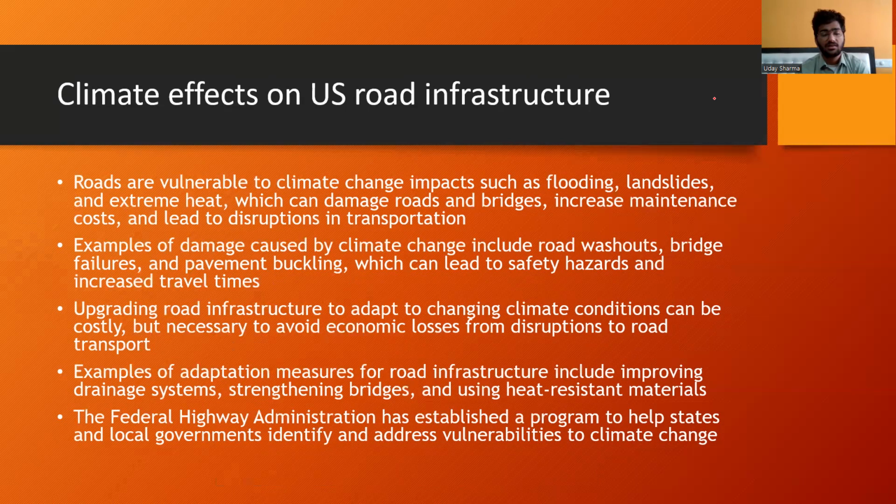These are the three main measures: improving the drainage systems, strengthening bridges, and using heat resistant materials. There are a few heat resistant materials; instead of the regular tar used to make roads, there are new technologies like plastic based roads, which stick together, which do not pave out or chip out during hot or rain conditions, which stay intact and can last longer compared to regular roads.